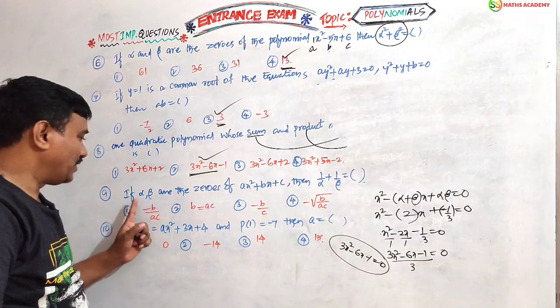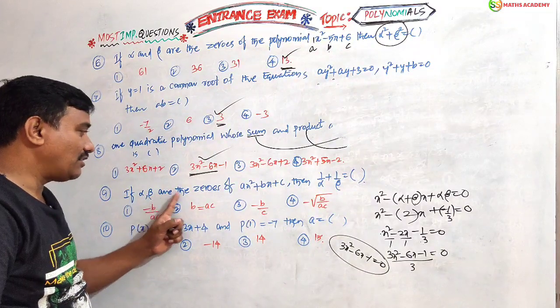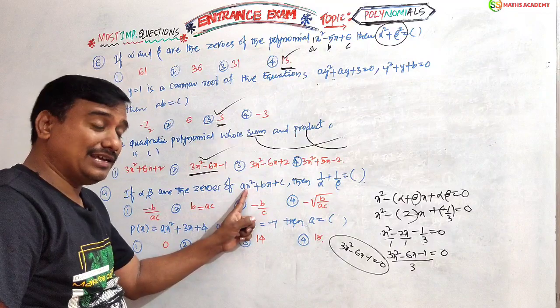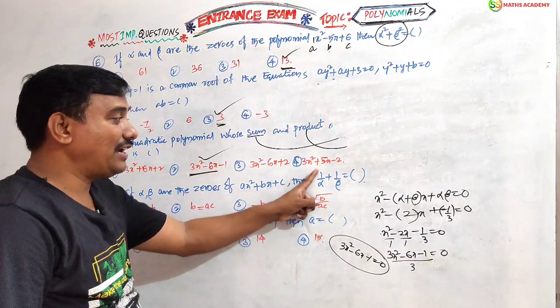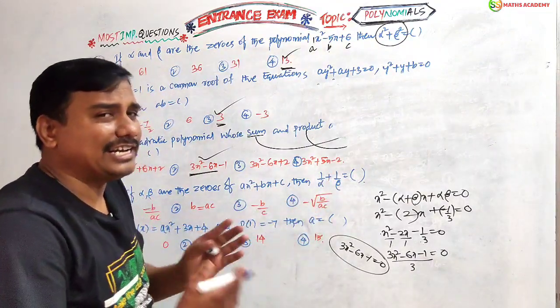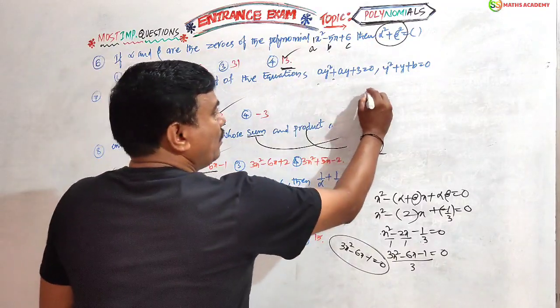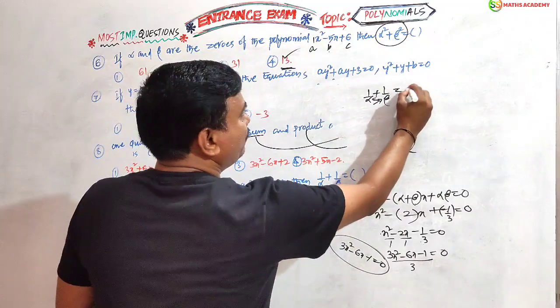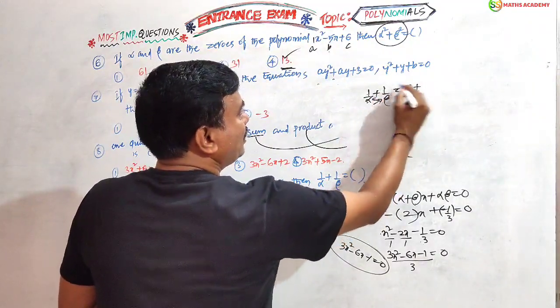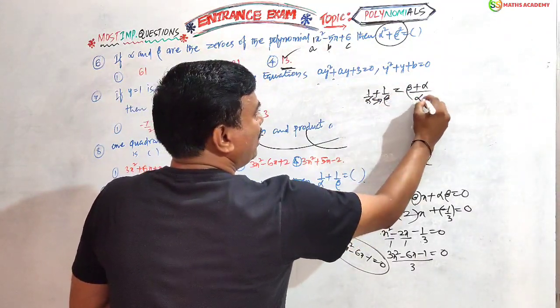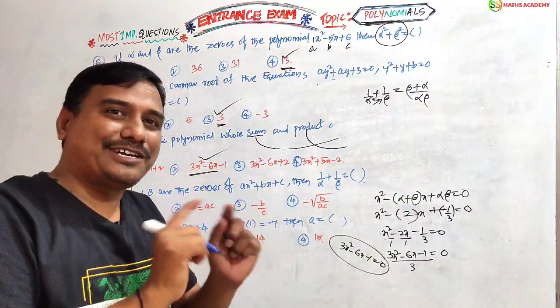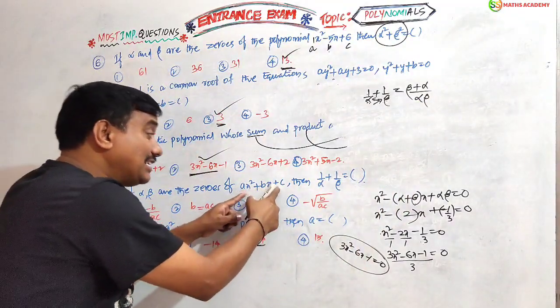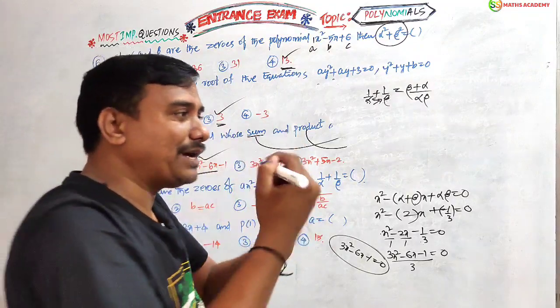Now, two more questions. Very interesting questions. If alpha and beta are the zeros of ax square plus bx plus c, then find 1 by alpha plus 1 by beta. We are getting one formula. 1 by alpha plus 1 by beta is nothing but cross multiplication, LCM method: beta plus alpha by alpha into beta, alpha beta. Means sum of the roots by product of the roots. What is the sum of the roots formula in the general form of quadratic? Minus b by a.